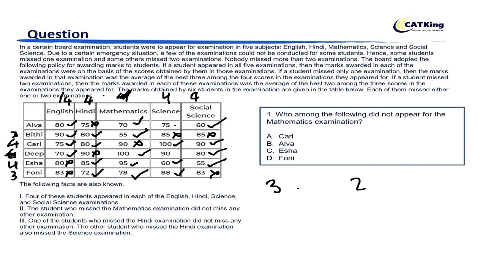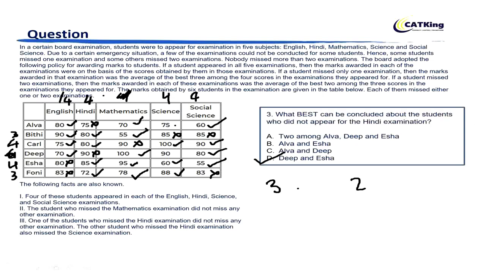Alright, so now with this, let's move to questions. Who among the following did not appear for the maths exam? So maths, Carl, right? Carl did not appear for the maths exam. So question 1 is clear. Let's move to question number 2. Which students did not appear for the English examination? English, we know Isha and Phony, so option D.